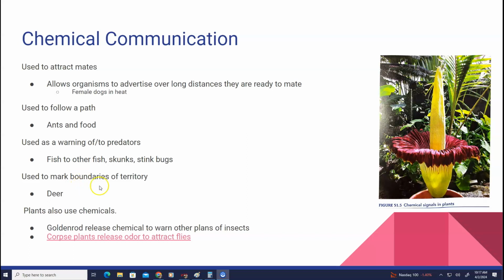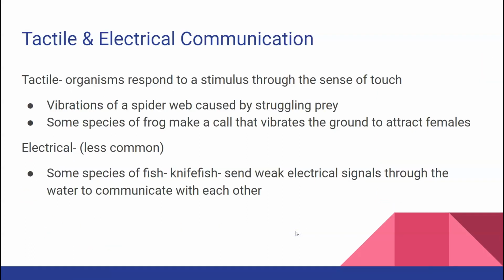It's used to mark boundaries of territory, so deer pee will mark that boundary. Plants also use chemicals. Goldenrod releases chemicals to actually warn other plants of insects in the area. And then you've got your wonderful corpse flower here, which releases an odor to attract flies that people say resembles rotting flesh. So, wonderful. Here's a video on that too if you're interested in the corpse flower.